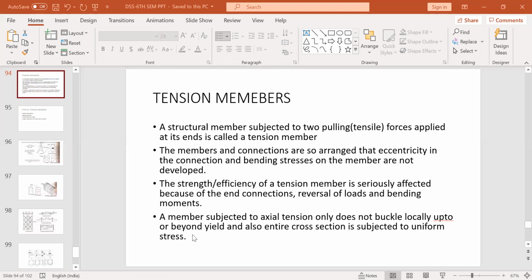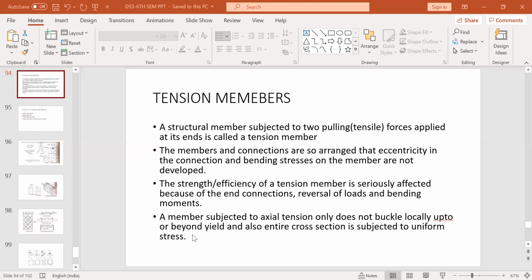What we assume in our design of the connections is that the stresses are uniform, but in reality, in practice, stresses are not uniform near the edge of the hole. So as long as we can avoid the provision of holes for bolted connections, stresses will be fairly uniform. That is the reason we always go for welded connections. That is one of the main reasons.